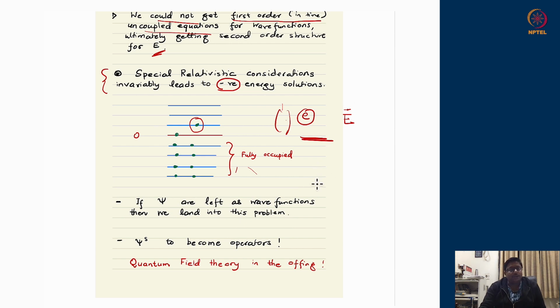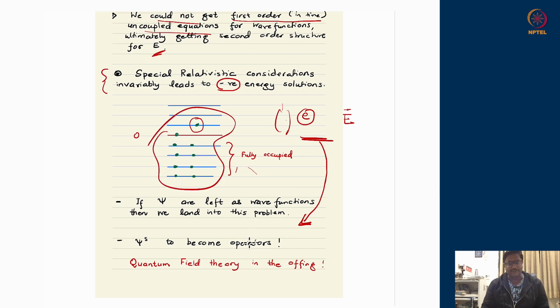Or the other only possibility which we are left with, just like when we were doing the Klein-Gordon equation, is that the psi appearing over here cannot be taken as numbers, meaning that they have to become operators, so that the probability density which we were interpreting should all become operators, and then they should act on certain things to give rise to numbers. All this indicates that we are talking about a theory of multiple particles.